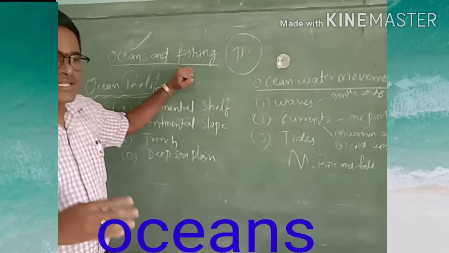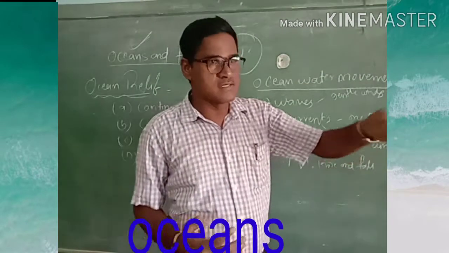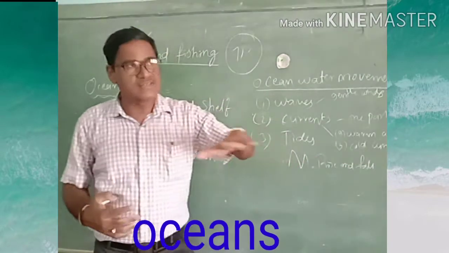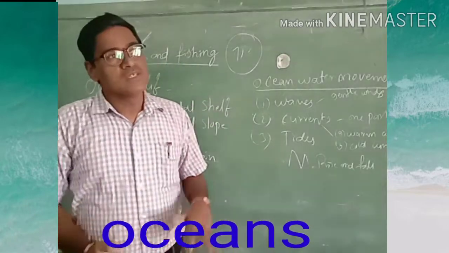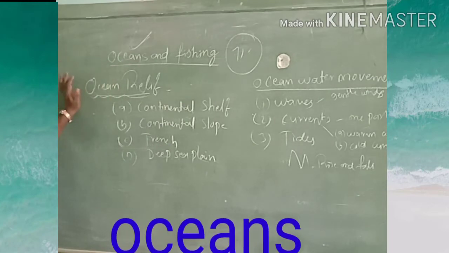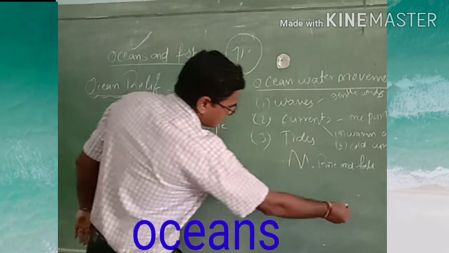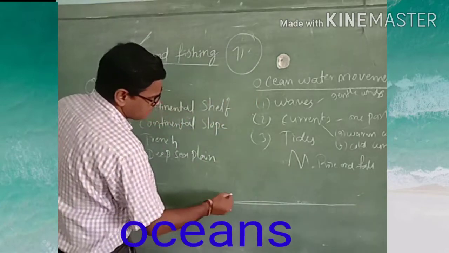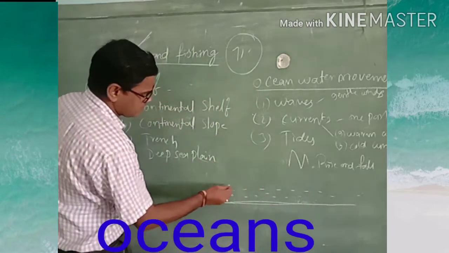In the ocean water, some places have big mountains, some places are only plain earth surface, and some places are very deep. So the ocean floor is just like the earth surface. Here, this is completely ocean water. Now I am telling one important example.